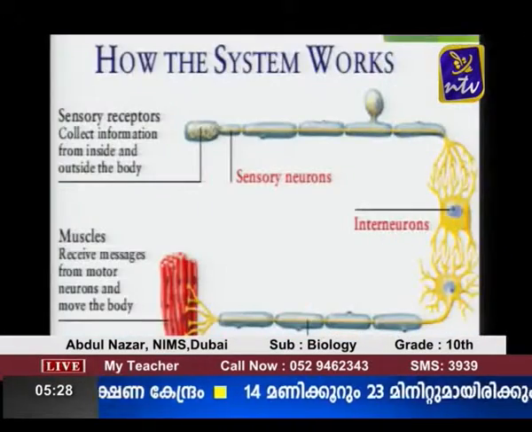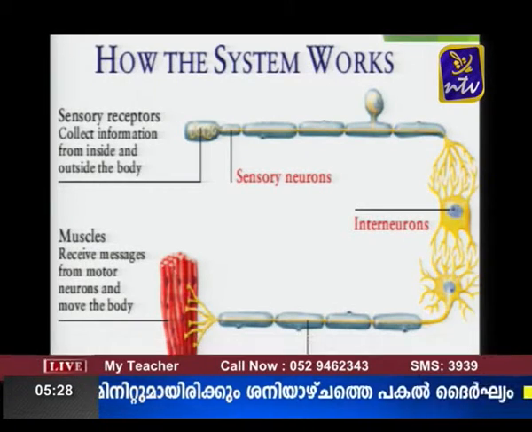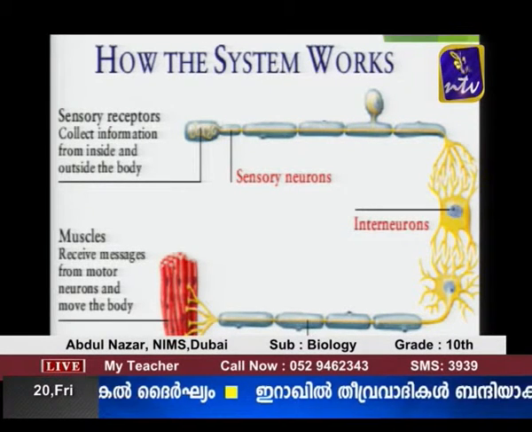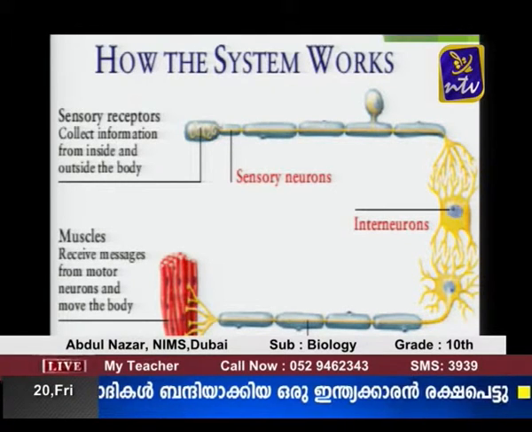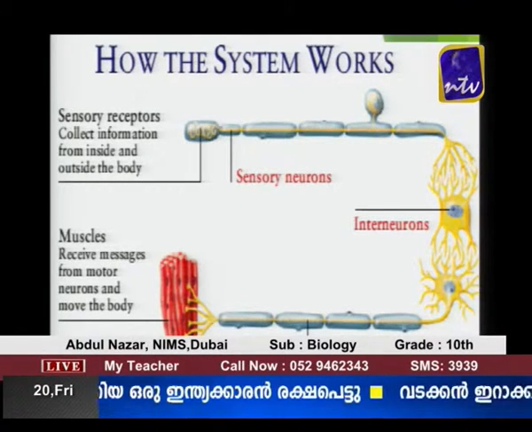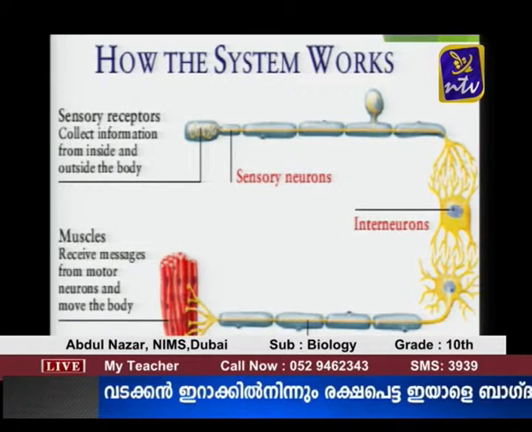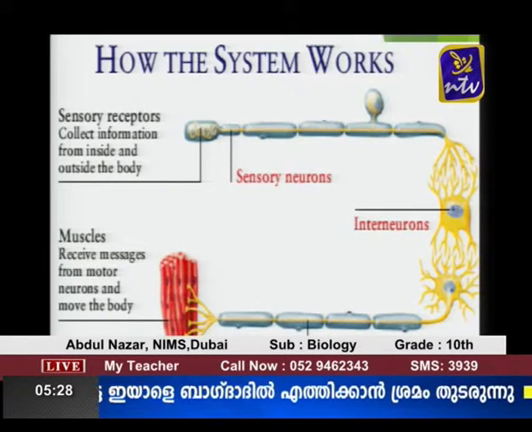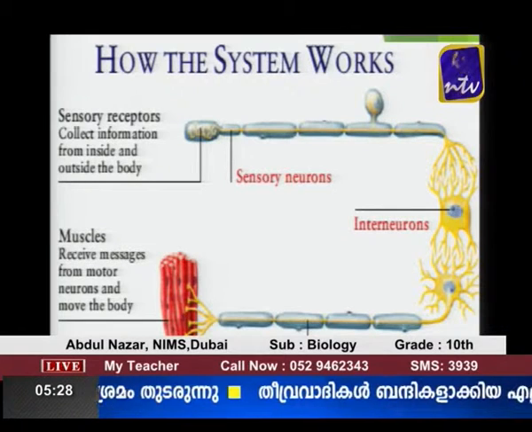Now let us see a flow diagram showing how the nervous system works. On the screen, you can see a flow diagram showing the functioning of the nervous system, or how the nervous impulses cause muscle movement. We have sensory receptors which are present in various parts of the body.